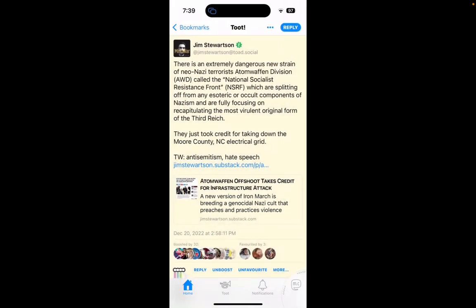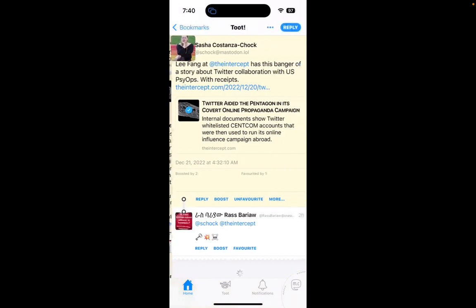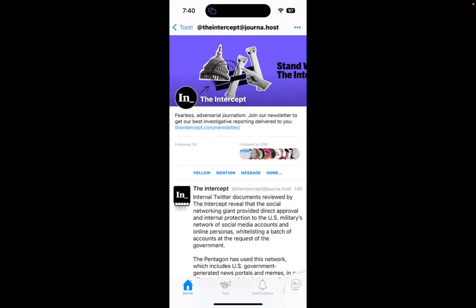The other thing that I might want to do, and I think I'll actually do this for this particular article, is show how to boost. I can't retweet this. I can boost it. I think I just favorited it. So I can just boost it, and then other people are going to see this post. Interesting that she didn't have a link to Li Fang. She had a link to The Intercept. And so this here, I'm just showing you how I handle stuff when I'm encountering it.